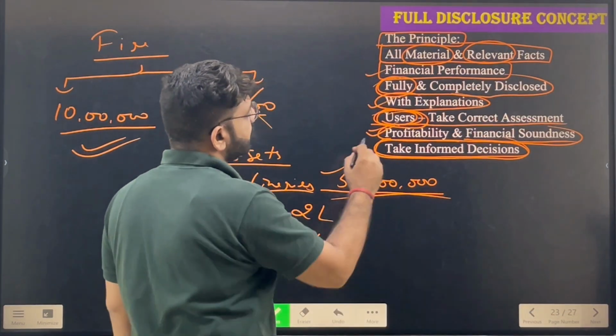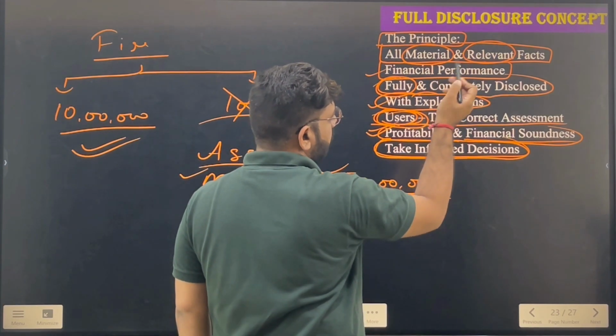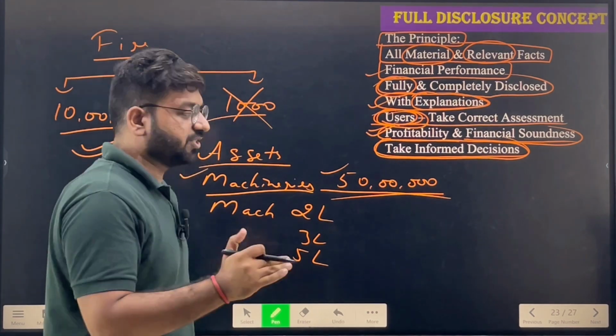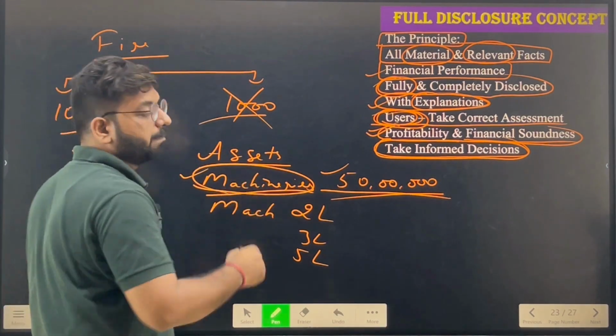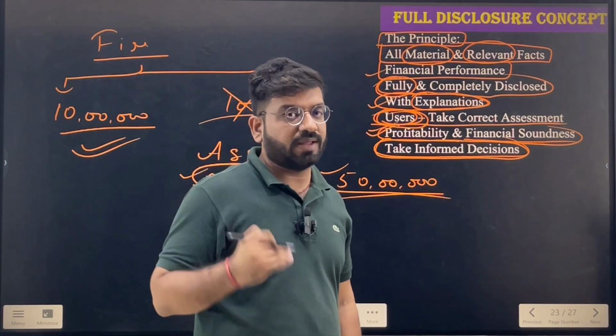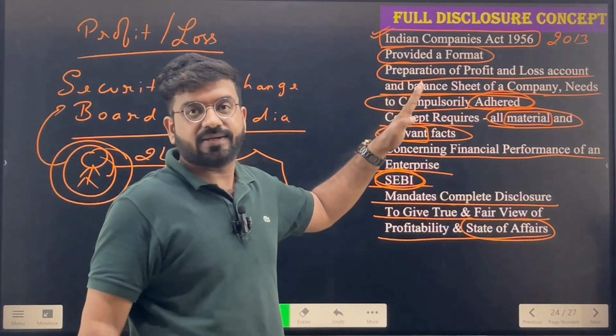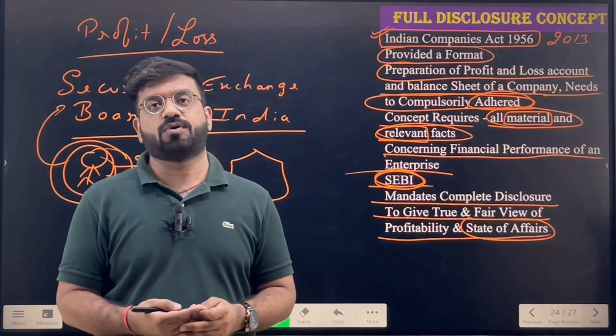Next, what we learned is the explanation. Everything should be accompanied with the explanations. This simply means the type of machineries which a company has, the number of machineries, and the worth of the different types of machineries should also be disclosed. Apart from that, the Companies Act and SEBI have made it compulsory to give each and every piece of information to the users. They have prescribed the forms, the statements in which the expenses or incomes can be put, and the actual profit and loss can be easily calculated. Okay, this was the full meaning and concept of full disclosure.